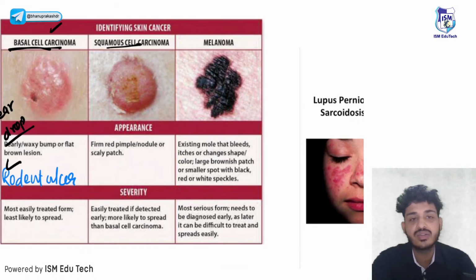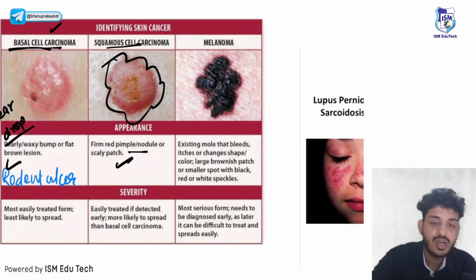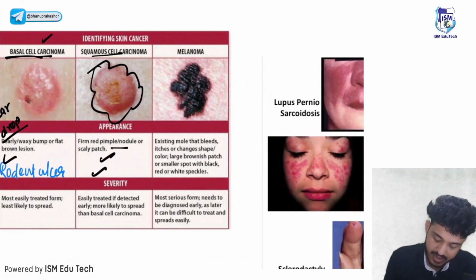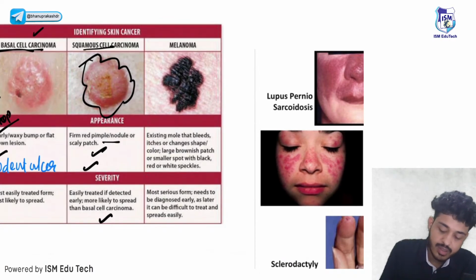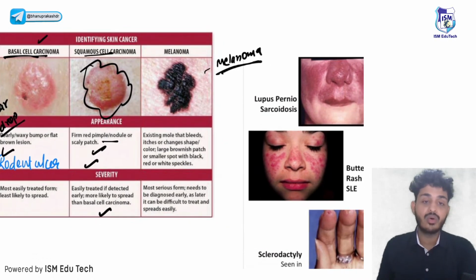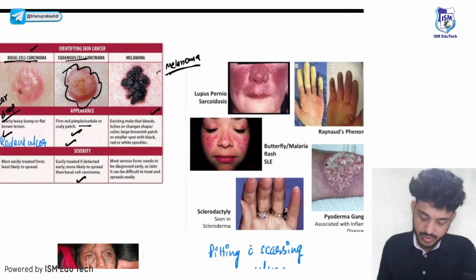Second one is your squamous cell carcinoma. Squamous cell carcinoma, most common site will be the hand. Right? A firm red nodule will be seen. Okay, that is your squamous cell carcinoma. Dyskeratosis will be seen here. This will also be treated easily if it is detected early in life, but it can spread. Third one is your melanoma. You should remember, that is your melanoma. Okay, we need to differentiate melanoma from a simple mole. We will see how to differentiate a melanoma and a simple mole. That is also dangerous, right?